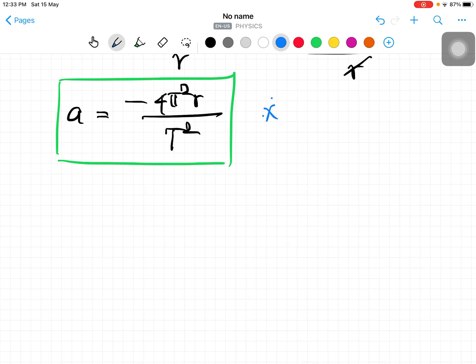So it's an important thing. For problem-solving purposes, we should know what the centripetal acceleration is with respect to the semi-major axis of the planet. Then what time period do they give? Either they define the acceleration this way, or they may give the acceleration and the semi-major axis and ask for the time period of the planet. So remember this formula, or how to find the formula. That is enough.